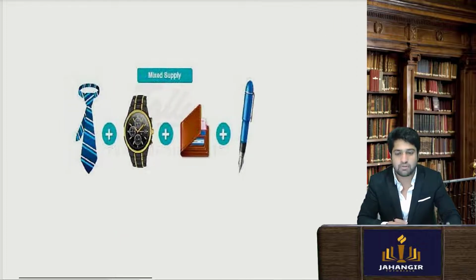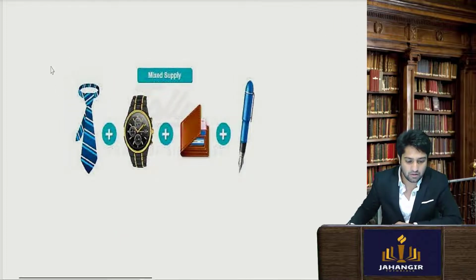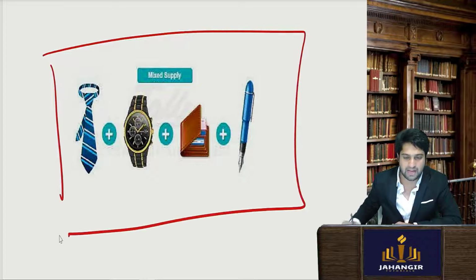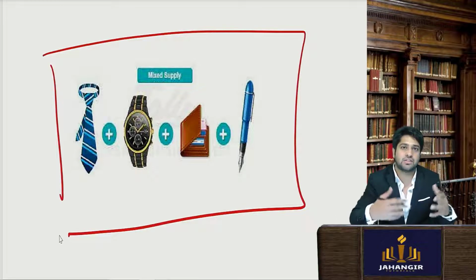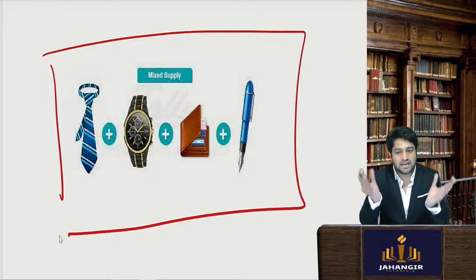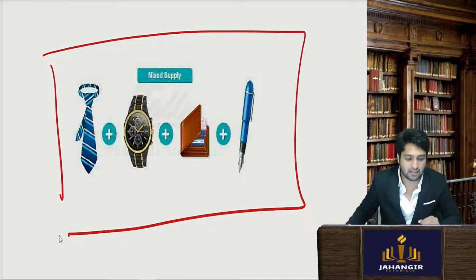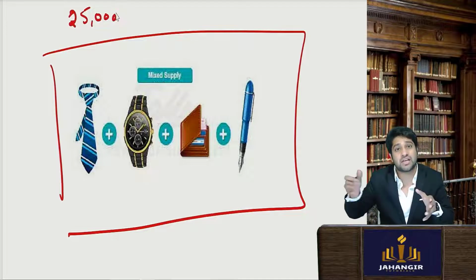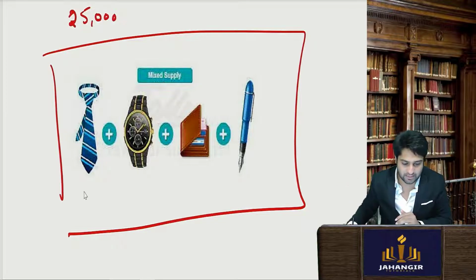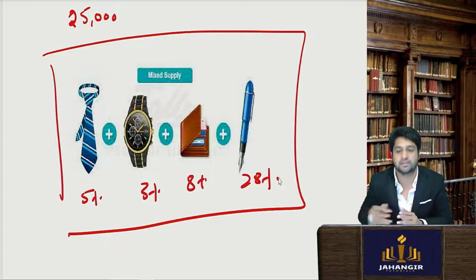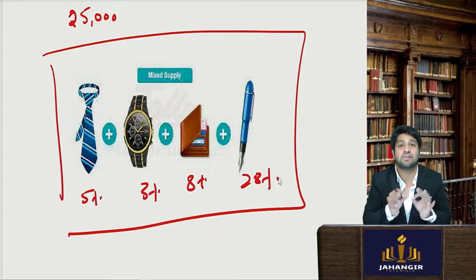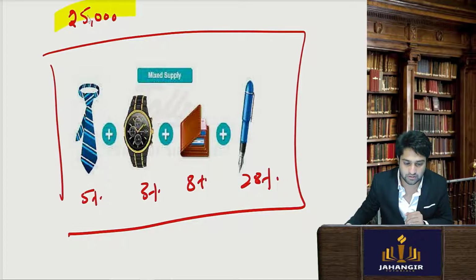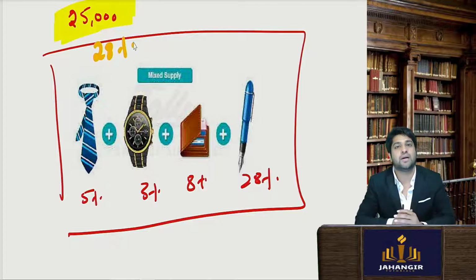Another example of mixed supply is if I make a particular package for a groom. In a marriage, I want to give someone an entire package, and the entire package costs rupees 5,000. Now all these goods are levied at different rates. Let's say this is at 5%, this is at 3%, this is at 8%, and this is at 28%. Can you tell me which rate will be taken on this entire package? The highest rate would be taken. In this case, it is 28%.